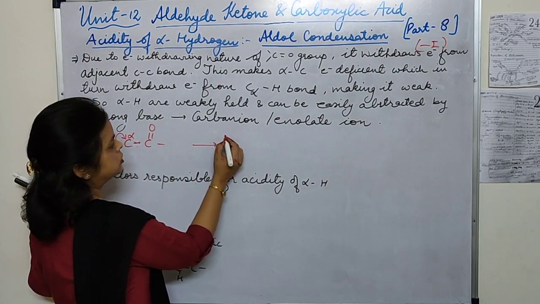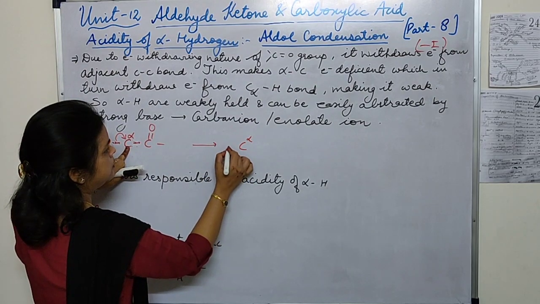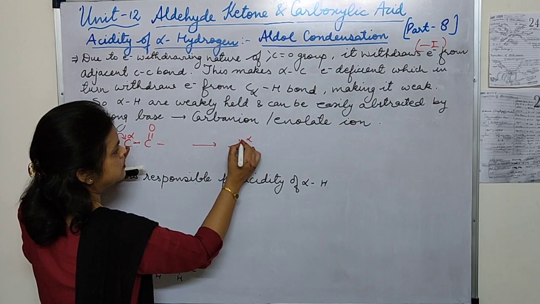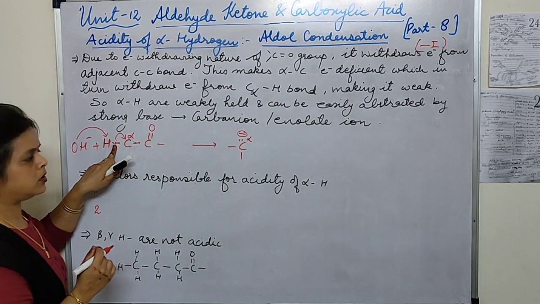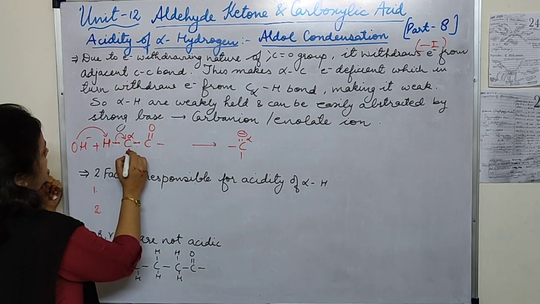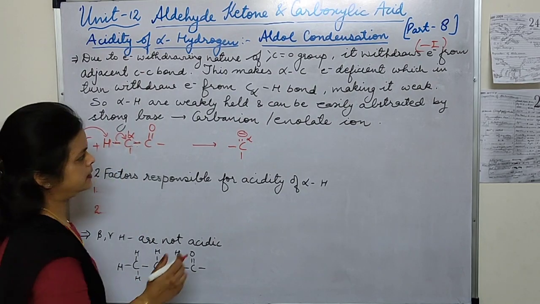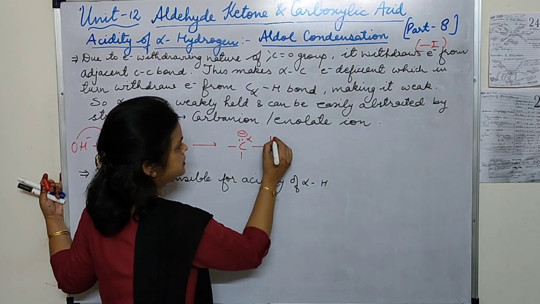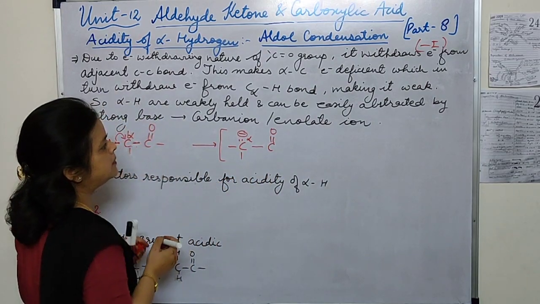Let's draw the structure of this carbanion. This alpha carbon develops the negative charge, because this bond will completely come onto this carbon in the form of an electron pair, and we show the two groups to make it tetravalent, and this is the carbonyl group. Now this is the carbanion.